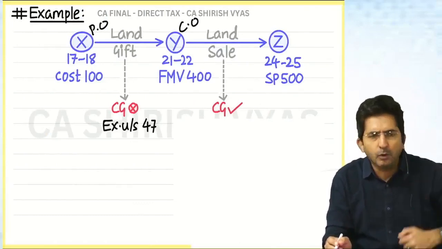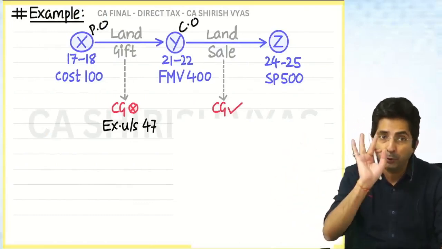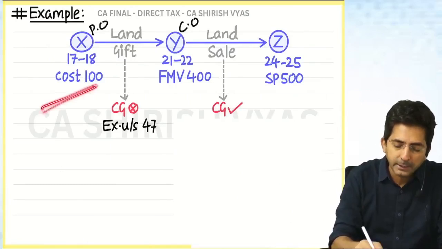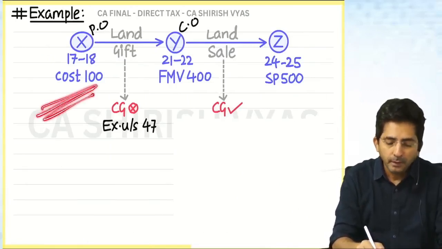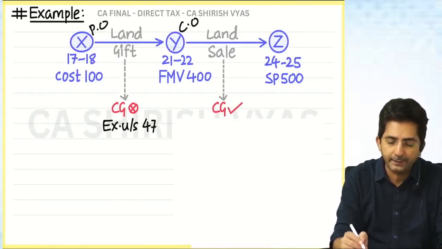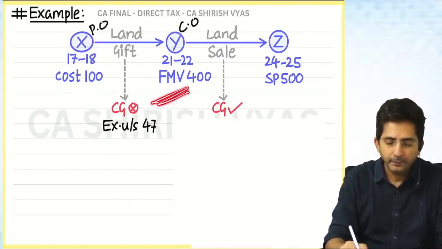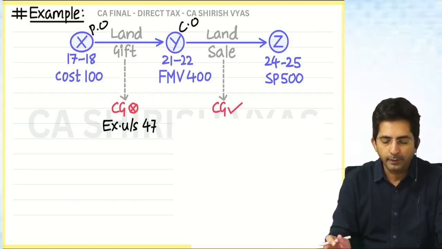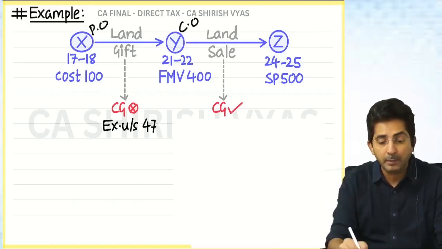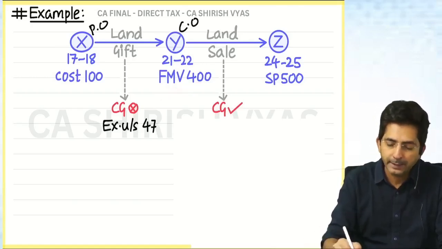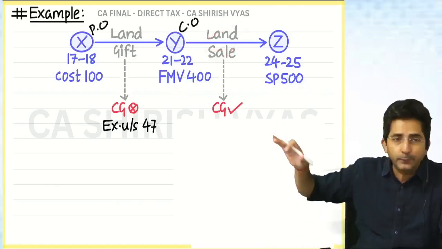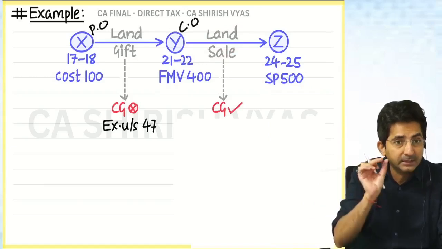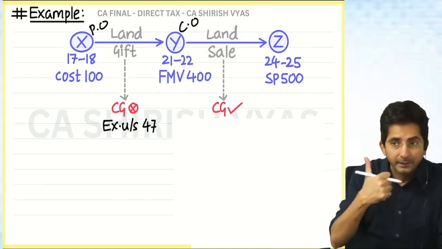Okay. So tell me what will you do? Understand the example. This is a very good example now. Assume X had purchased a land at a cost of 100 in 17-18. He gifted it to Y in 21-22, when the fair market value was 400. Gift is for free, but at that time the market value was 400. And then the same land is sold by Y to Z in 24-25. See, I purposely kept the figures also same. But the change is the previous example was holding subsidiary, now it is gift.